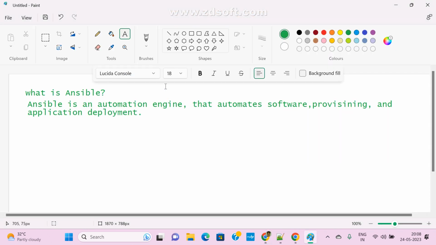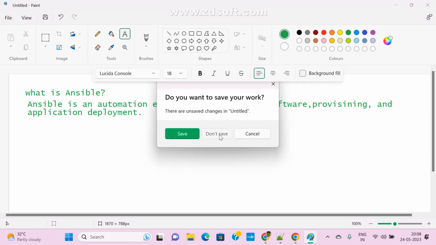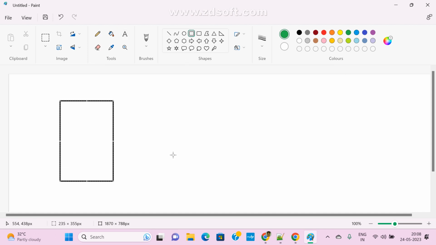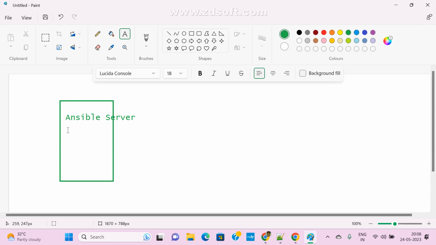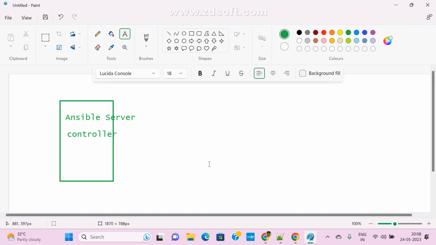Generally Ansible follows an Ansible controller and managed worker nodes. Yesterday we already saw this. This is my Ansible server, the Ansible controller. Mostly we call it the Ansible server, or simply the controller. It is controlling many machines. This is the server.